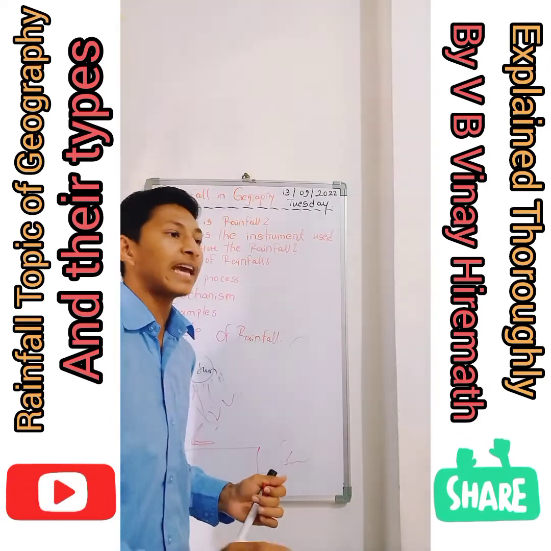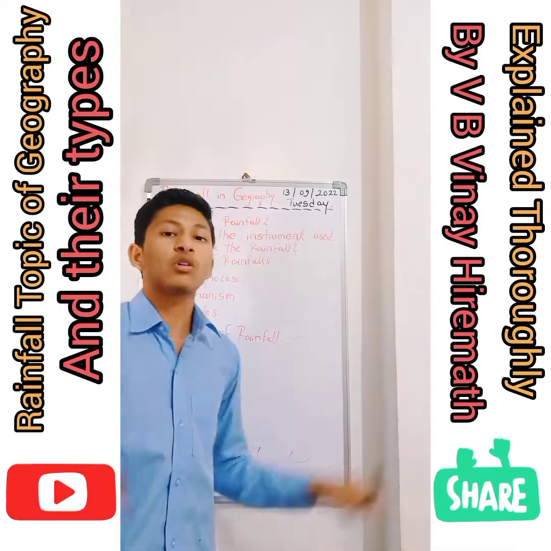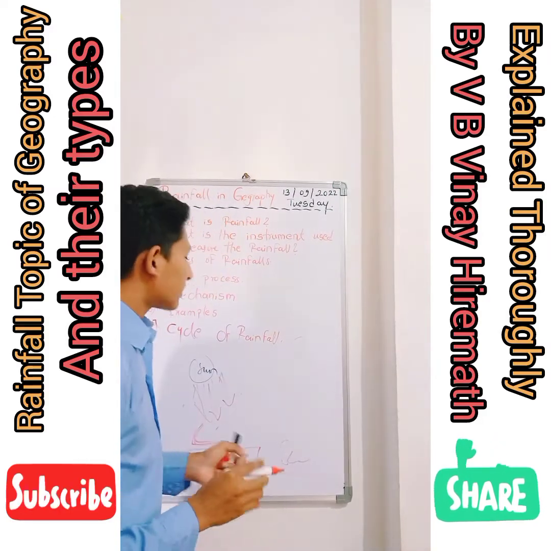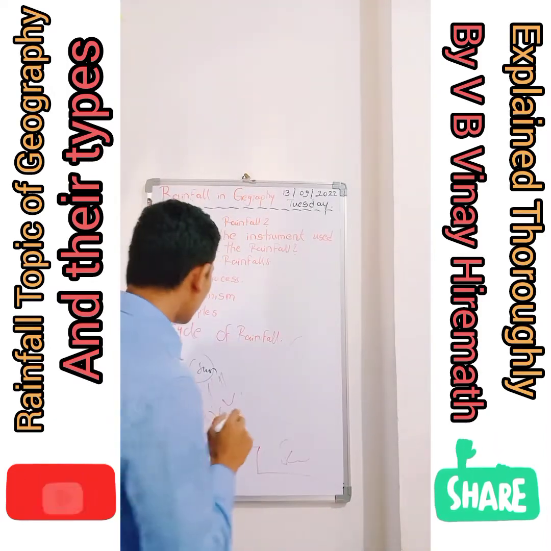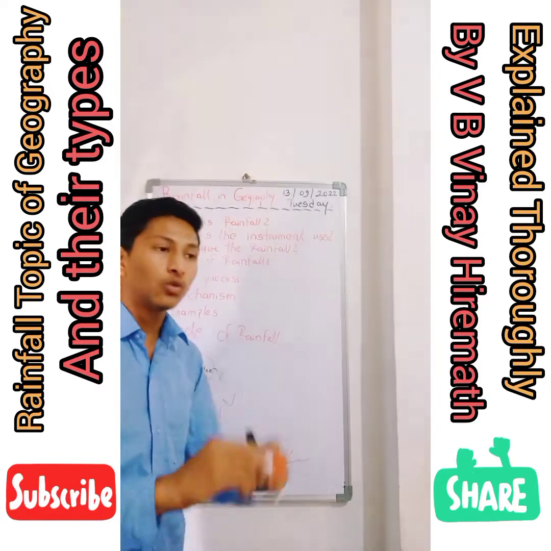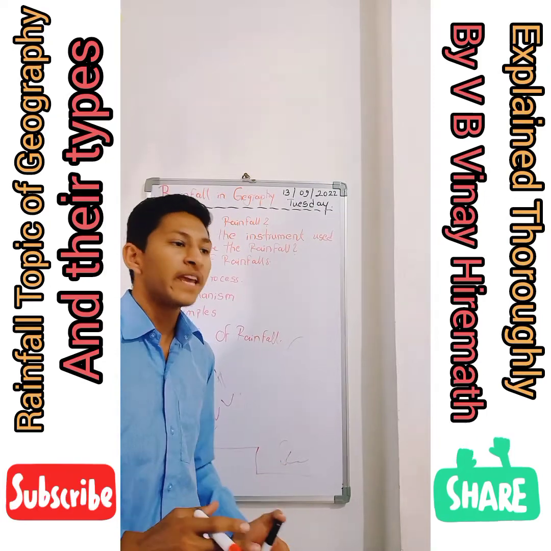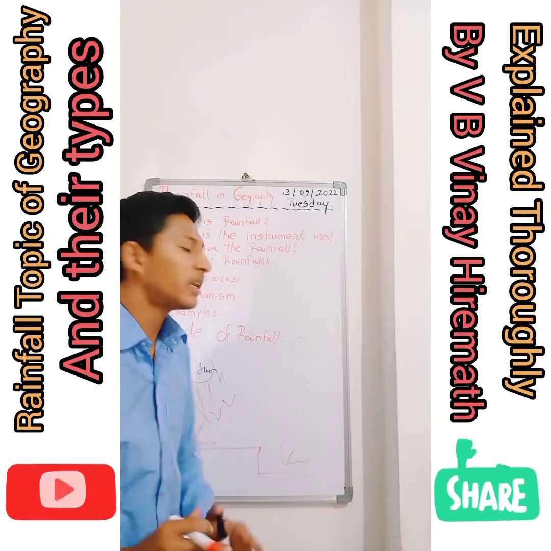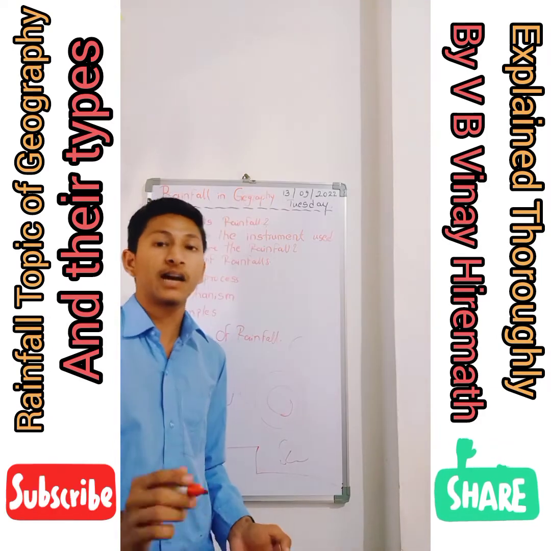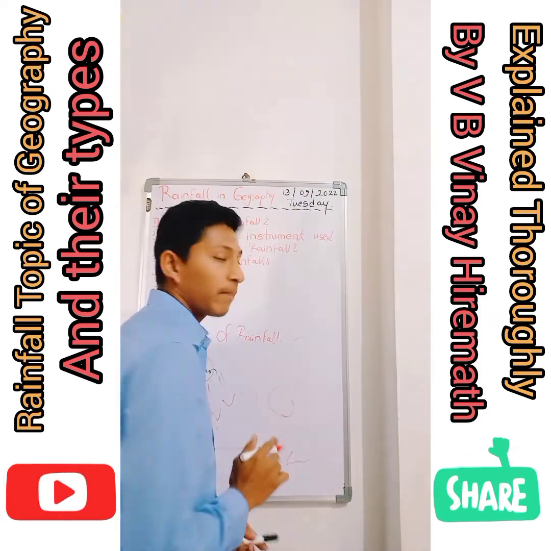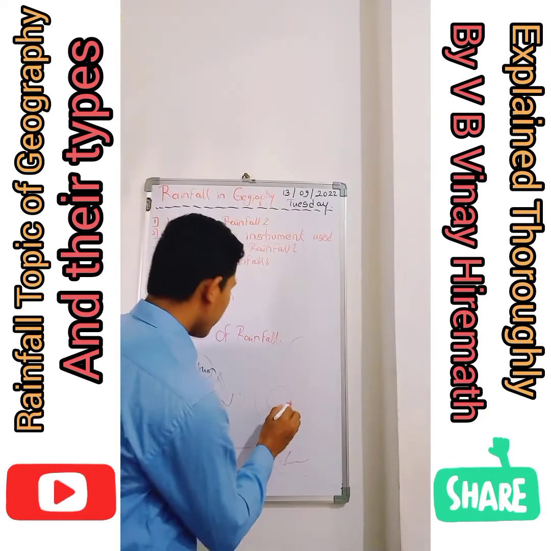Cyclonic rainfall is also called frontal rainfall. It happens only in the coastal areas of India, like Mangalore, Bangalore, and the Konkan region in Maharashtra. Mostly, cyclonic rainfall happens on the seashore and coastal areas, due to cyclonic currents.